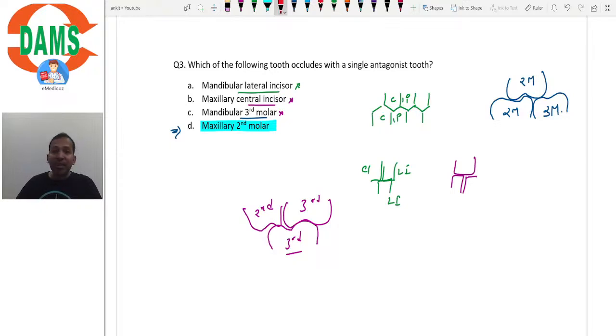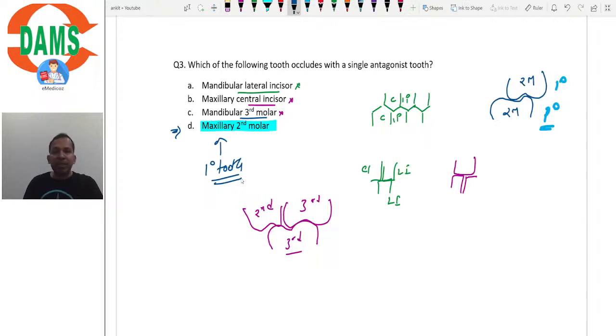But what if these teeth or this tooth is primary? What if this tooth is primary? In case this tooth is primary, then the third molar will not exist, isn't it? The third molar will not exist, and in that case, the maxillary second molar will occlude with only mandibular second molar if we consider that this maxillary second molar is a primary tooth, isn't it?